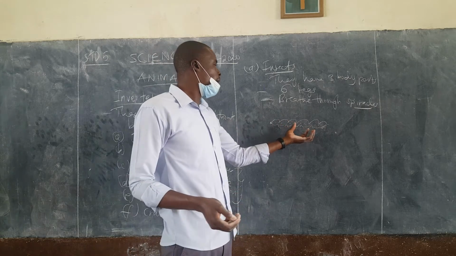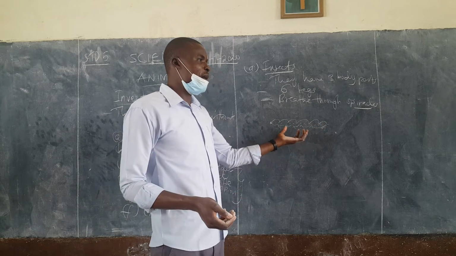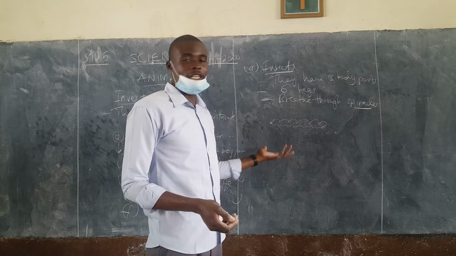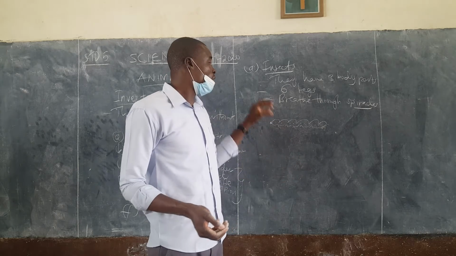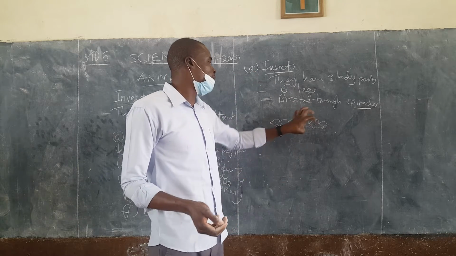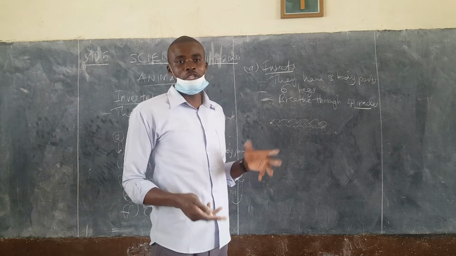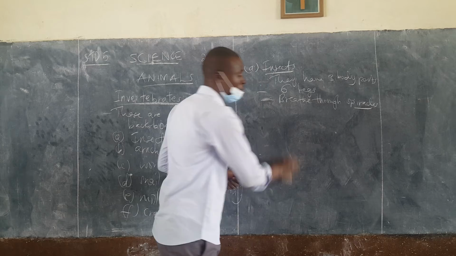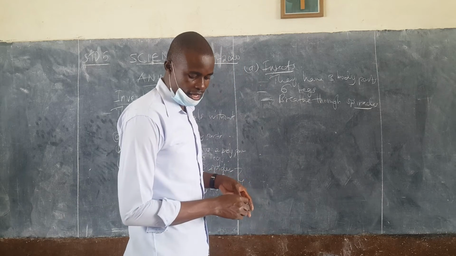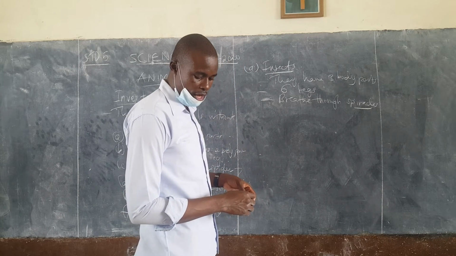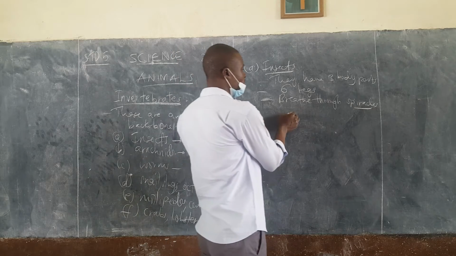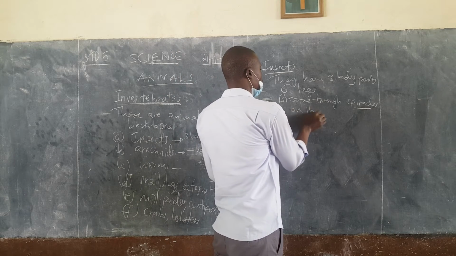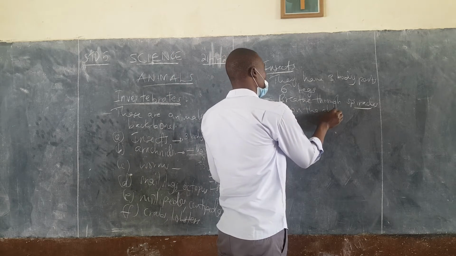That's why if you pour oil or you pour kerosene on this animal, it will die instantly. Why? Because the paraffin shall have blocked the holes. So it can't breathe, hence it will die instantly. So it breathes through spiracles. And again, they are found on the abdomen of each animal.